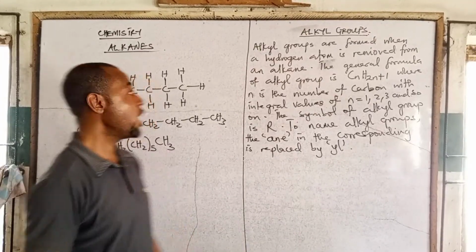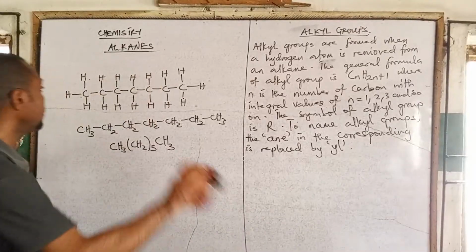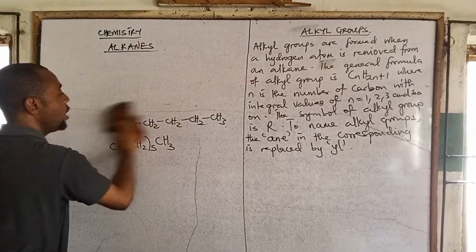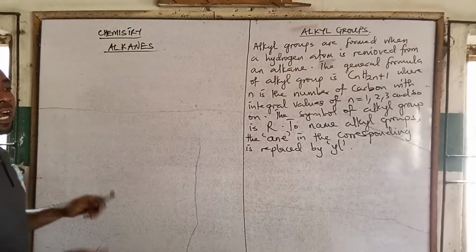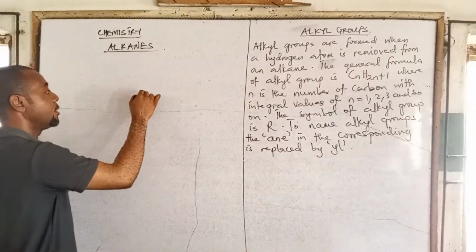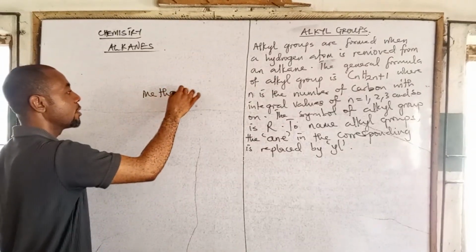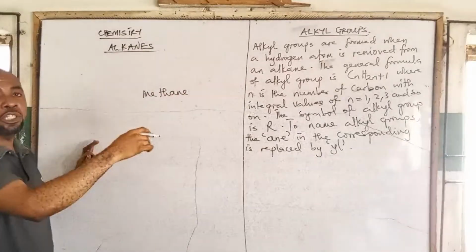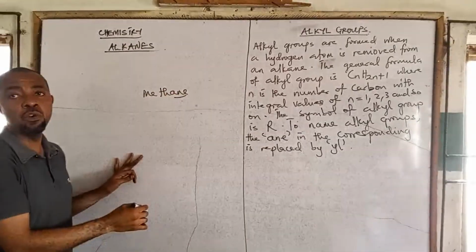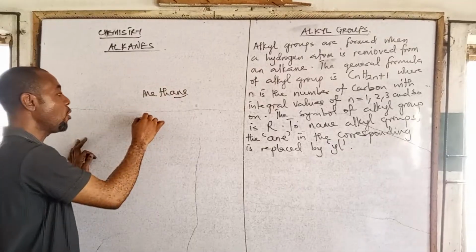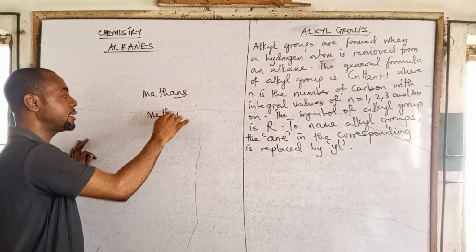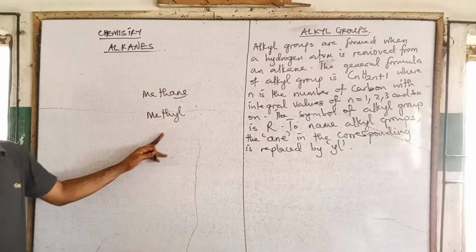That means where you have methane, you will now have methyl. Methane, if it loses one hydrogen, you also lose ANE and move from methane to methyl.